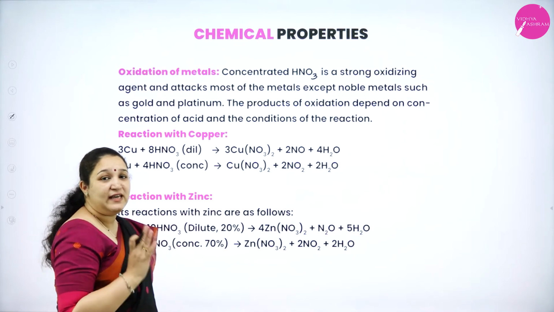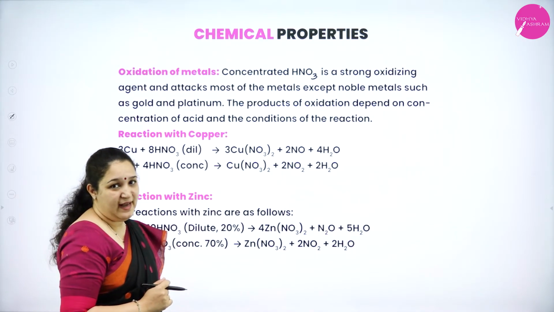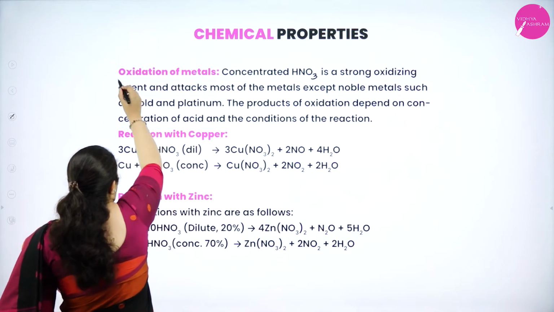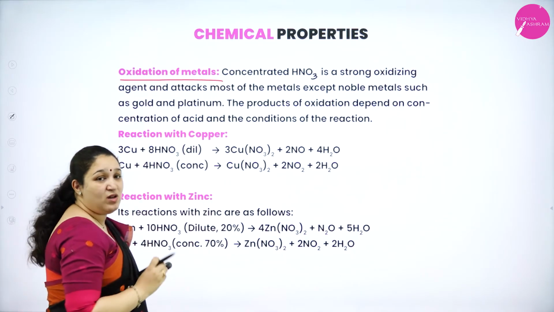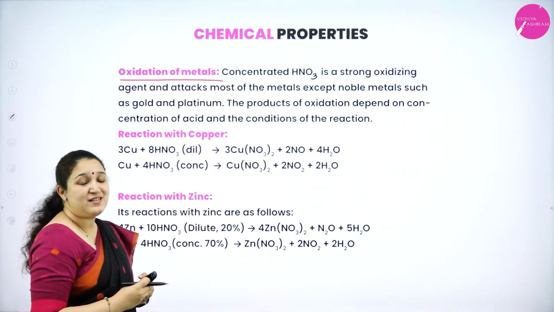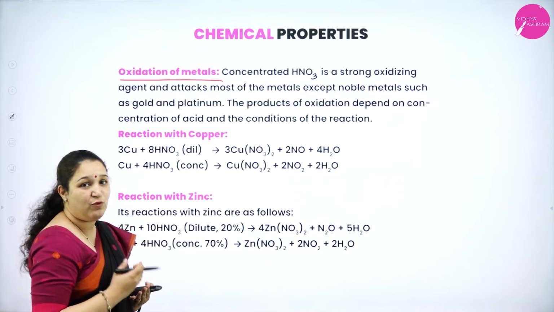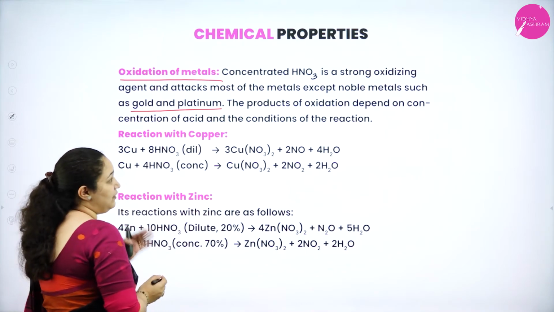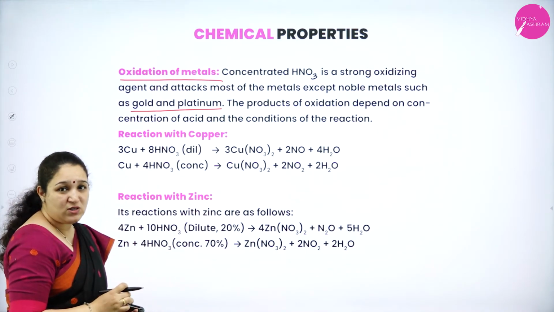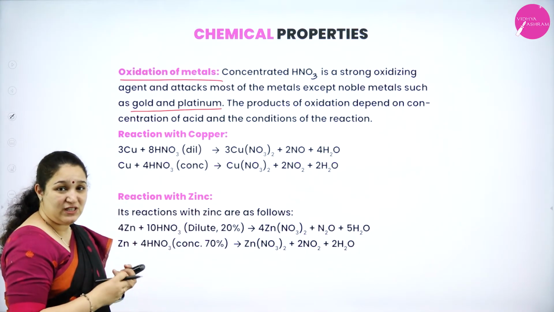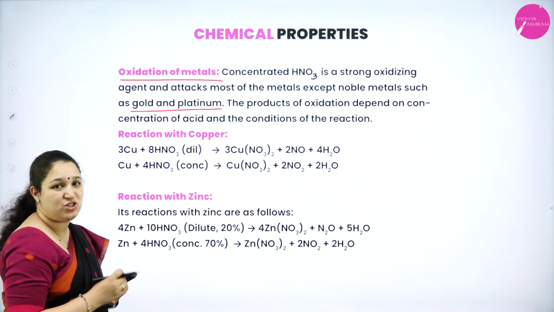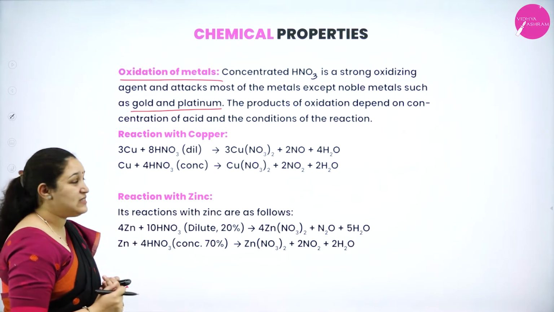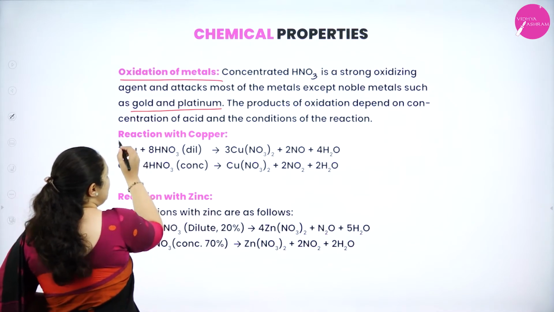Next we have the chemical properties of nitric acid. First one is oxidation of metals. Concentrated nitric acid reacts with most of the metals except for noble metals like gold and platinum. But the product of oxidation depends upon the condition as well as the concentration of the acid. So we'll see some of the reactions with some of the metals.